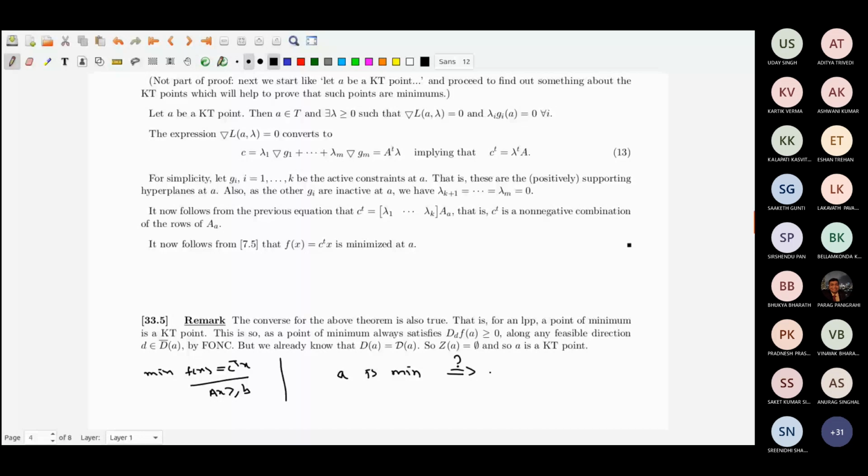Now look, because it is a point of minimum, there is FONC and FONC has to be satisfied. What is FONC?